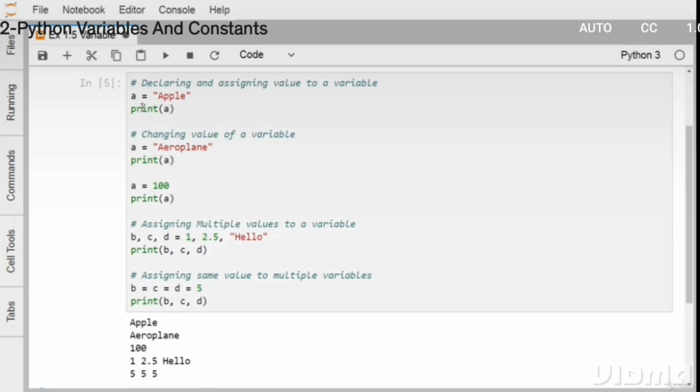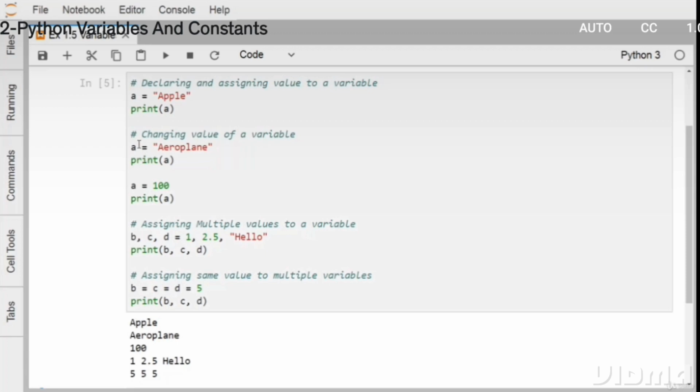So you can find that the same variable sometimes may be initialized with a string, sometimes with an integer, and that is allowed in Python, because Python is a dynamically typed language. That means the variable's data type will be decided during the runtime. So whatever value the variable is containing will decide the data type of the variable. And in Python, there is no need to declare the variable separately at the beginning of the code. We can define variables when we require to use them.